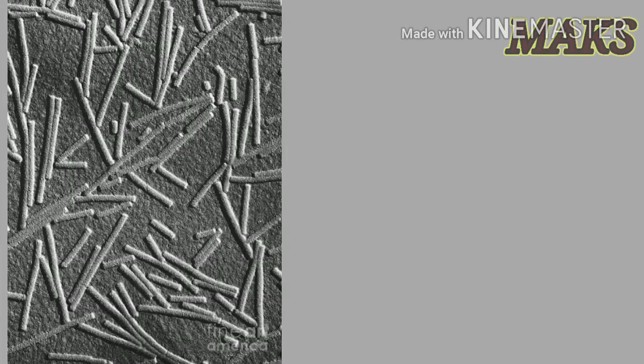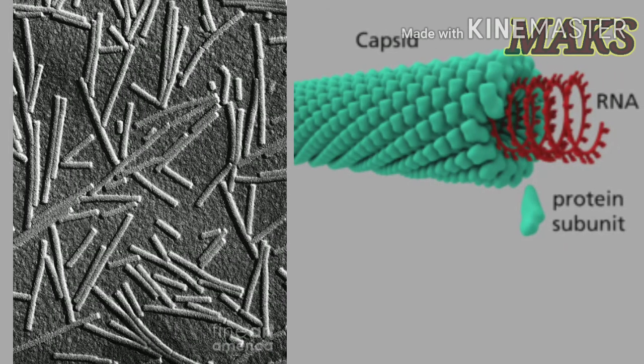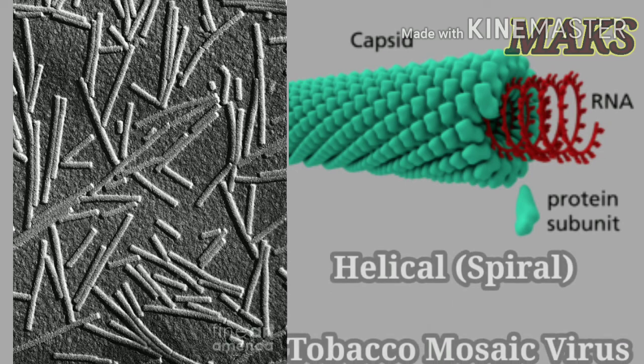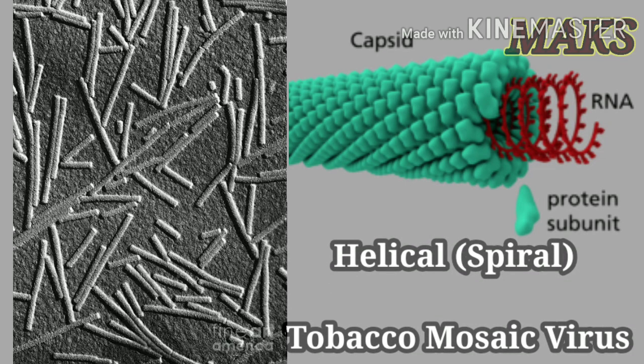This is a microscopic view of a virus, and to the right side is a 3D model of the virus, which is helical or spiral. The name of this virus is tobacco mosaic virus.